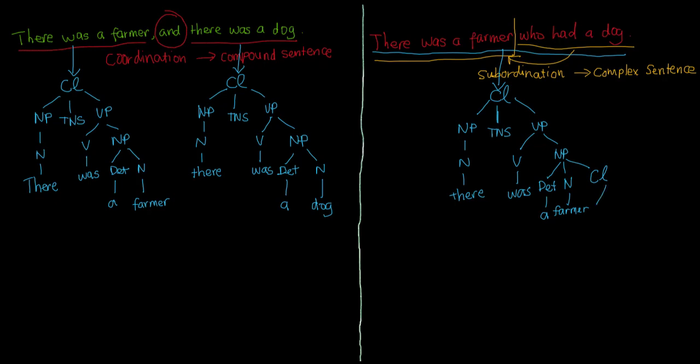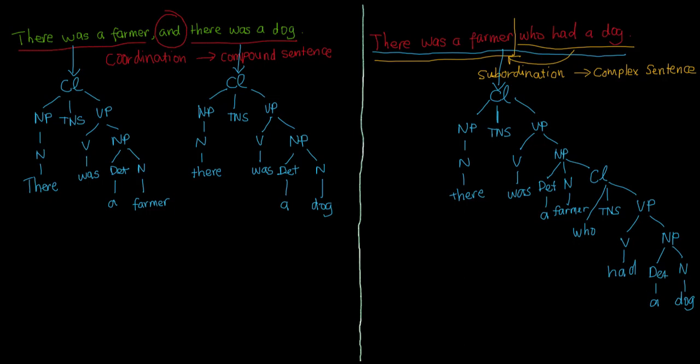The subordinate clause consists of three parts: a relative pronoun, who, tense, and a verb phrase. The verb phrase includes two constituents, a verb and a noun phrase. The verb is had, and the noun phrase is made up of two parts, an article, a, and a noun, dog.